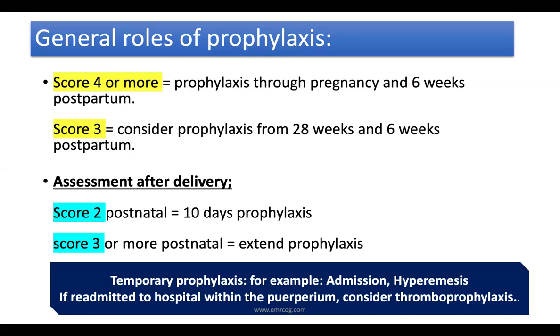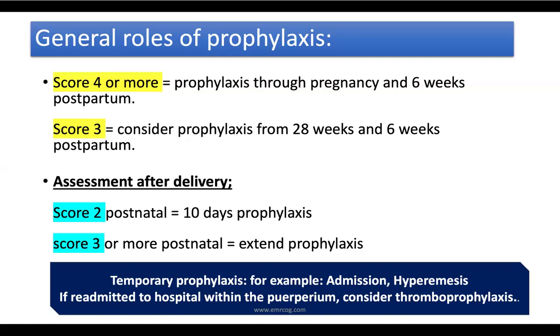And it's mandatory that you repeat the assessment after delivery, but any woman who received low molecular weight heparin during the course of the pregnancy will continue for 6 weeks postpartum.